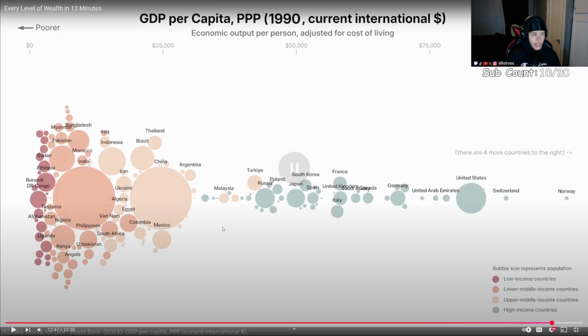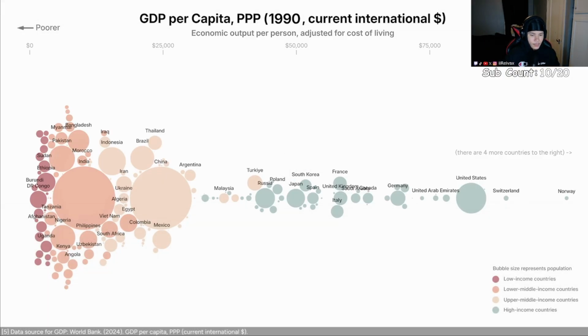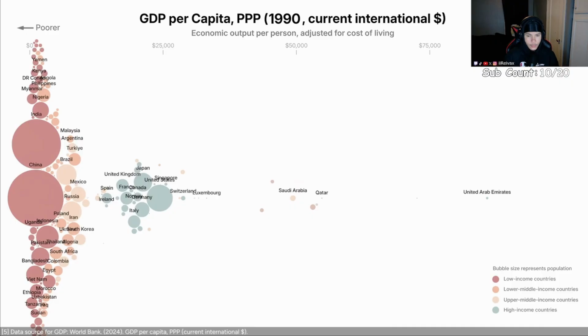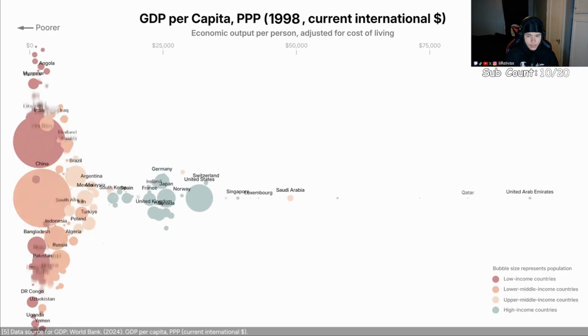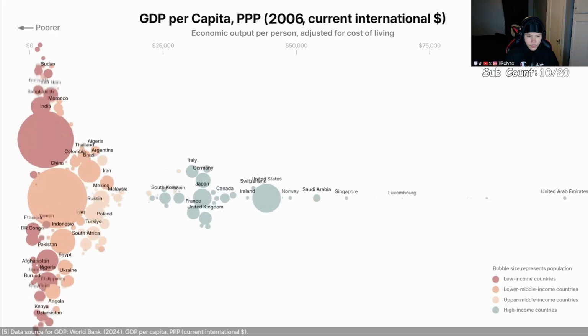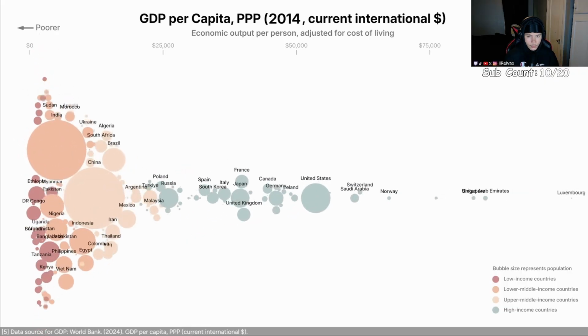We need the chart to go, instead of slowly rising, in a wave, like this. An exponential curve. In 1990, the bubble chart looked like this. Almost 40% of the world lived in low-income countries. As the years passed, billions climbed out of poverty, and now most of the world lives in middle-income countries.